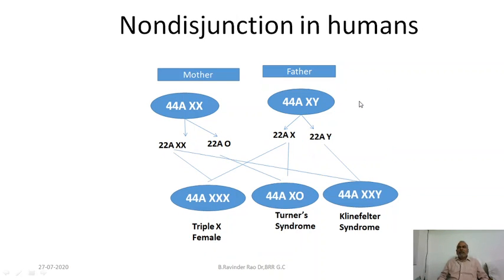Okay. And sometimes what happens, this is a very, very interesting thing to note. Sometimes the sex chromosomes fail to separate. When sex chromosomes like XX or XY, generally they have to be separated. They have to be subjected to disjunction.